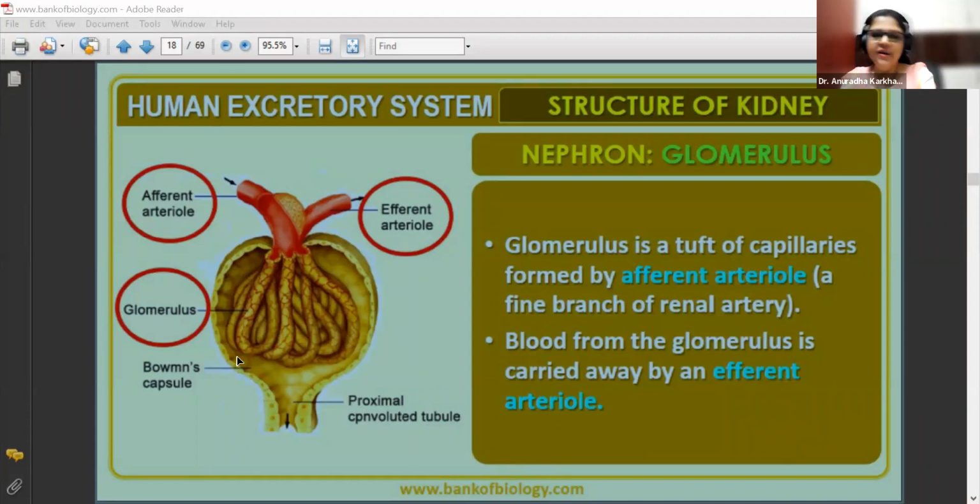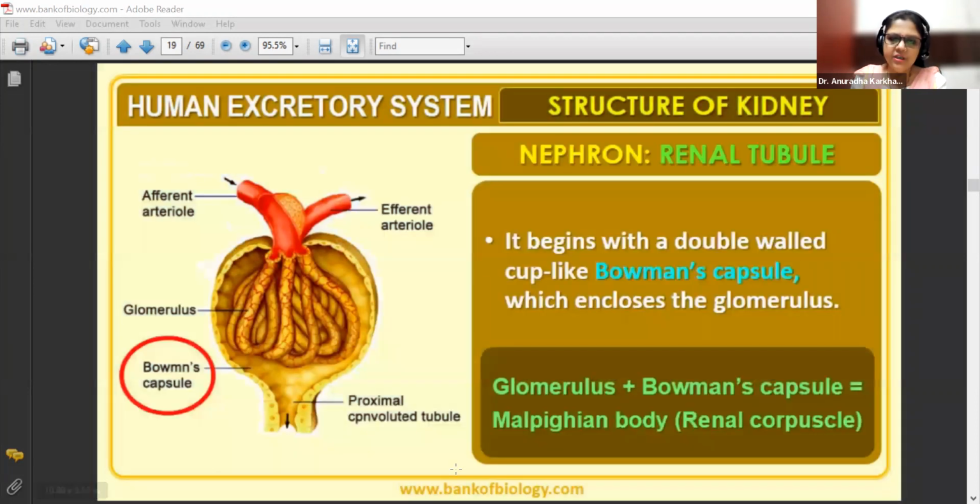Afferent is entry, efferent is exit. Yes, very well said, Bhumi. Very well done. Fine. So you can see this cup-like structure has got a small neck-like extension here. This extension will be called as your PCT, proximal convoluted tubule. So we'll talk about this structure eventually, but as of now, funnel type Bowman's capsule. Funnel, cup, whatever.